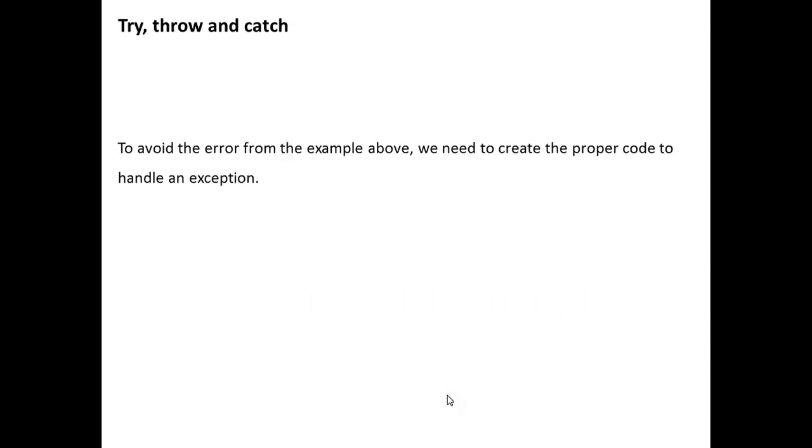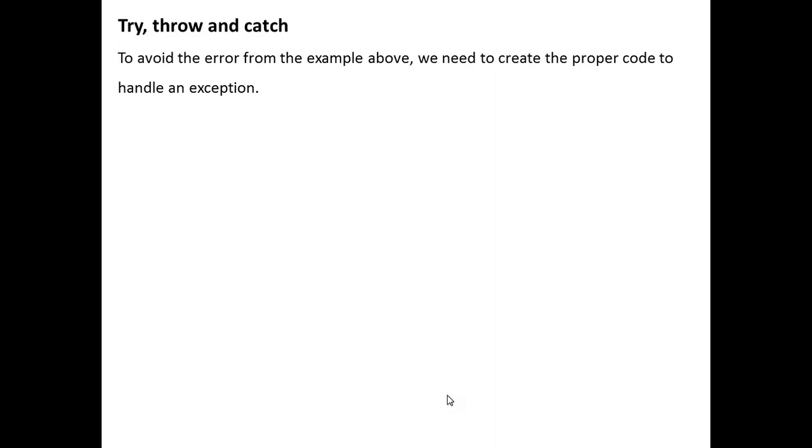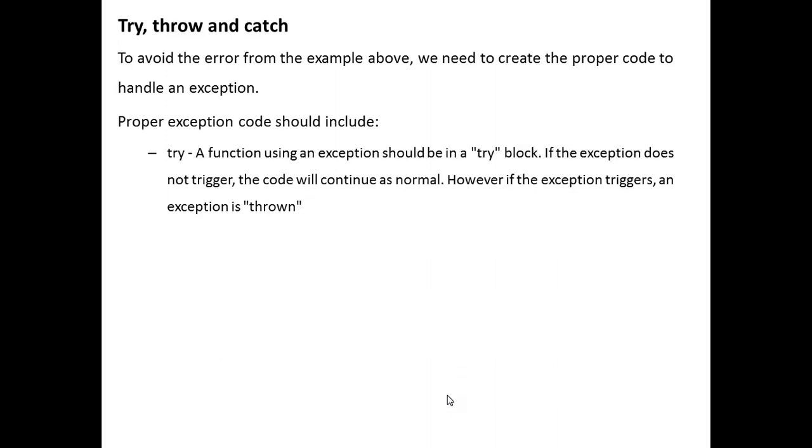Try, throw and catch. To avoid the error from the above example, we need to create the proper code to handle the exception. A function using an exception should be in a try block. If the exception does not trigger, the code will continue as normal.